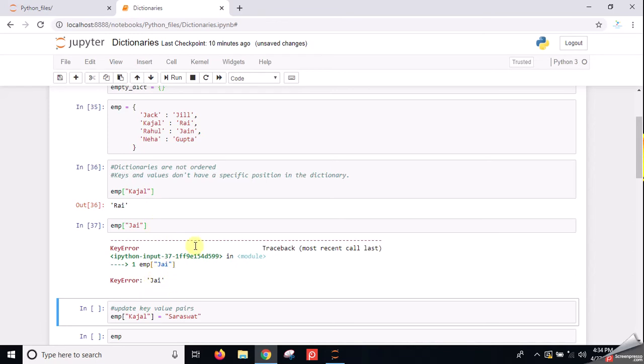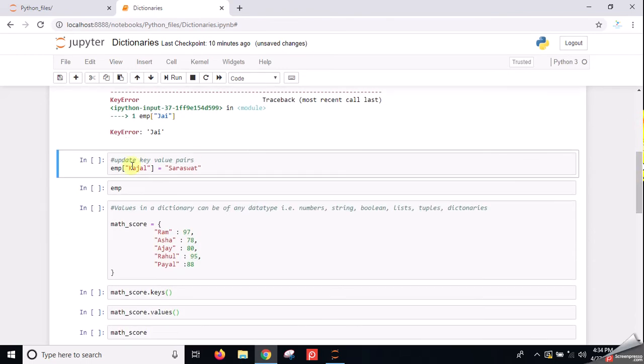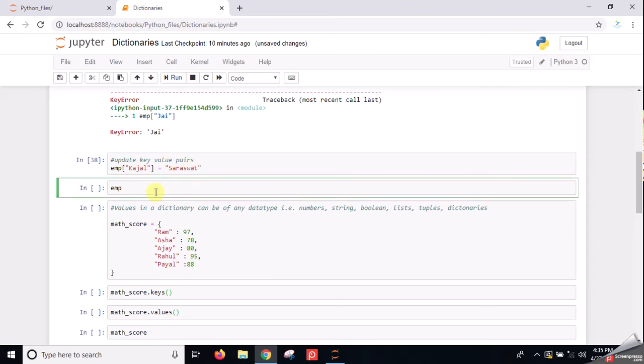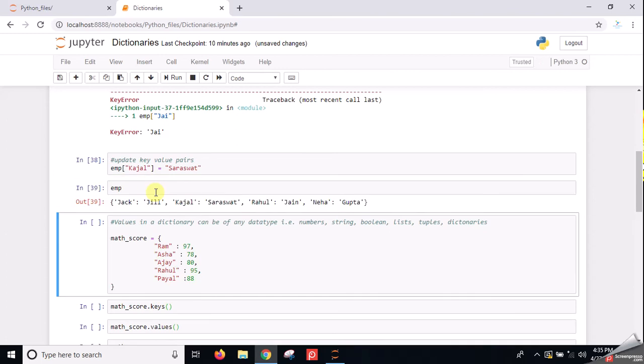Now suppose I want to update some key values in a dictionary. How can I update it? It is also very simple. I use EMP, then square brackets with the key which I want to update, then the assignment operator, and then the new value for that key. First it was Rai, now it is Saraswat. I simply update it, and it is very simple. Now if I look into the key-value pairs of the EMP dictionary, I can see it easily. Now it is Kajal Saraswat, not Kajal Rai.